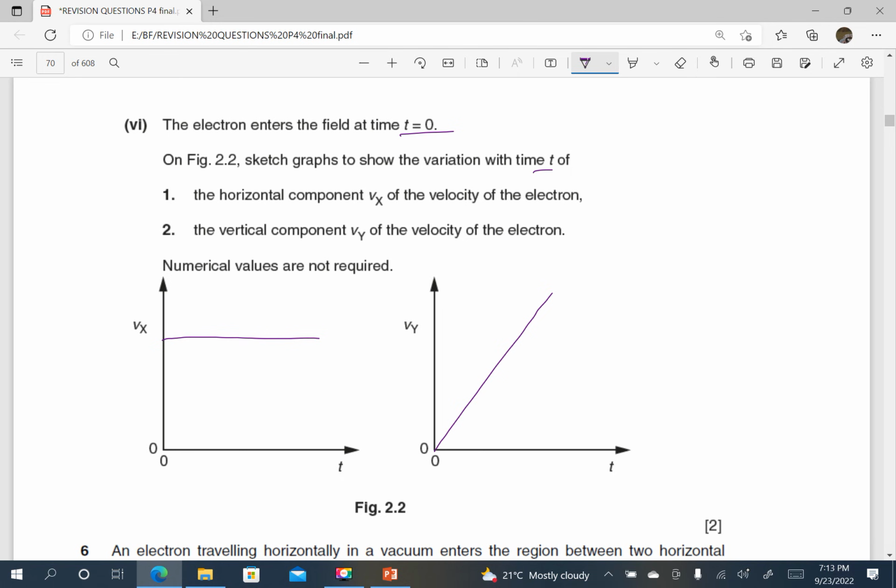Because for the vertical component, v in the vertical is equal to initial velocity in the vertical, which is 0, plus acceleration in the vertical times t. So there is a uniform acceleration in the vertical, so the speed increases in the vertical by equal amounts in equal time intervals. That means that would be a straight line.